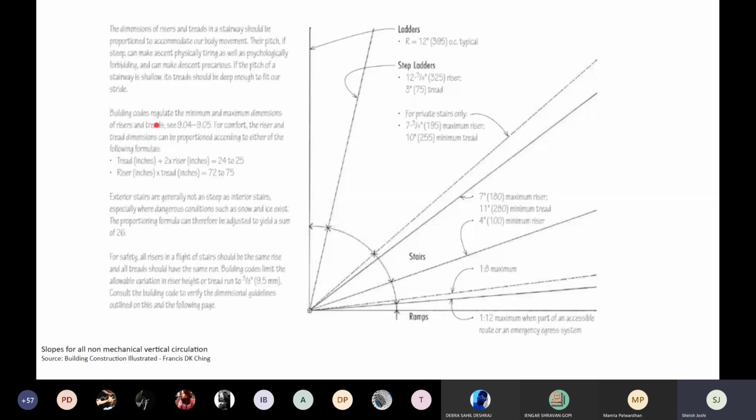He says building codes will regulate, but he has given you a calculation. He says a tread in inches plus two risers in inches should be around 24 to 25, and a riser in inches multiplied by tread in inches should be between 72 to 75 for a stair. When you are calculating your staircases, you can use this as a thumb rule to arrive at suitable staircase comforts.